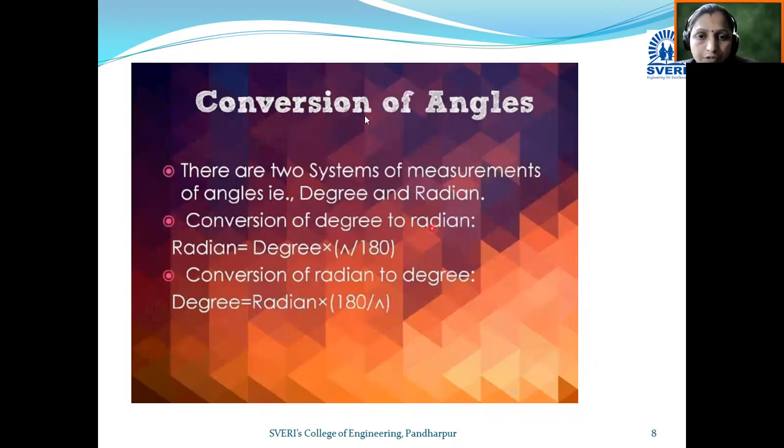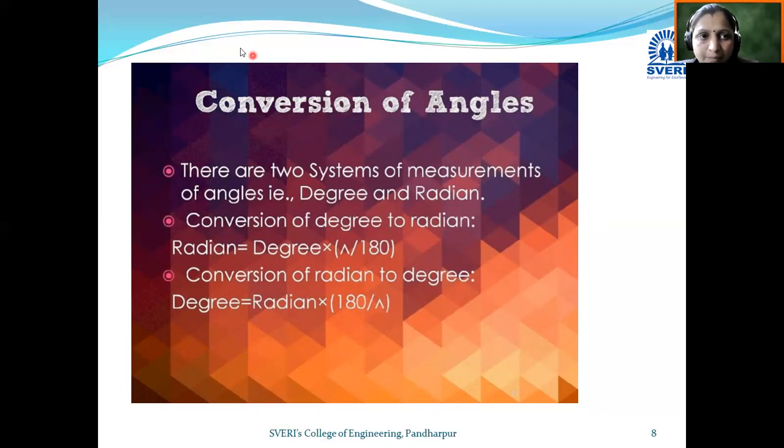Now conversion of angles. There are two systems of measurement of angles, that is degree and radian. That means we can measure the angle in degree also and in radian also. So we will see here the conversion of degree into radian and radian into degree. There is one formula to convert degree form into radian form and radian form into degree form. Radian is equal to degree into pi upon 180 degree, and conversion of radian into degree becomes degree is equal to radian into 180 divided by pi.